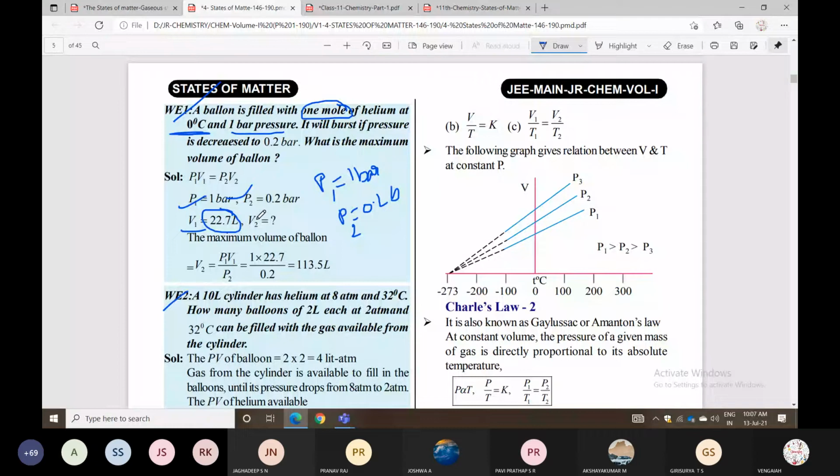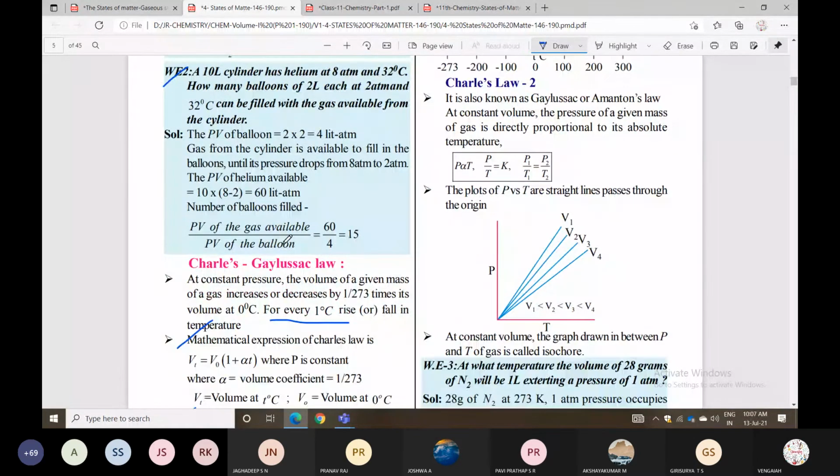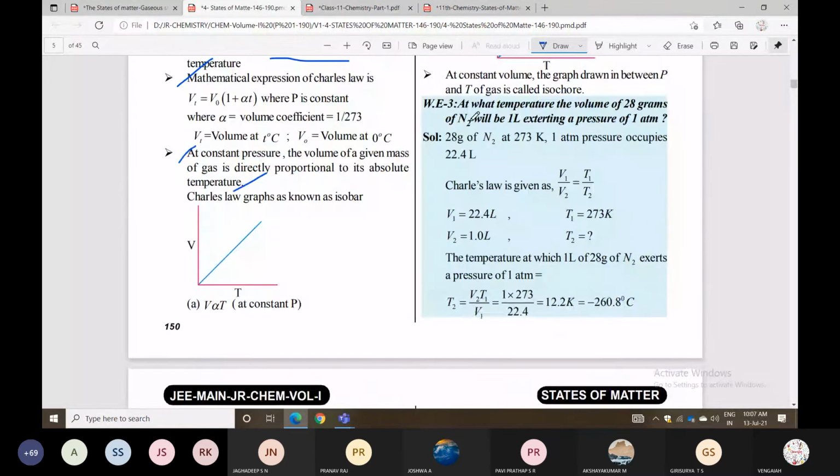Next question. At what temperature will the volume of 28 grams of N2 be 1 liter, exerting a pressure of 1 atm? This is according to Charles's law. The formula is V1 by T1 equal to V2 by T2, otherwise V1 by V2 equal to T1 by T2.